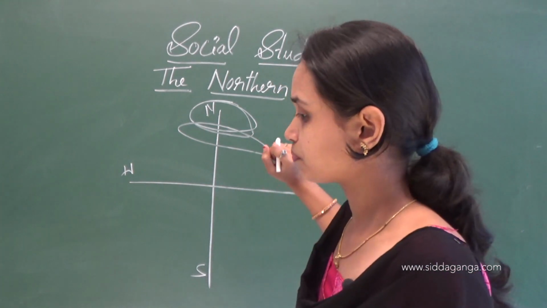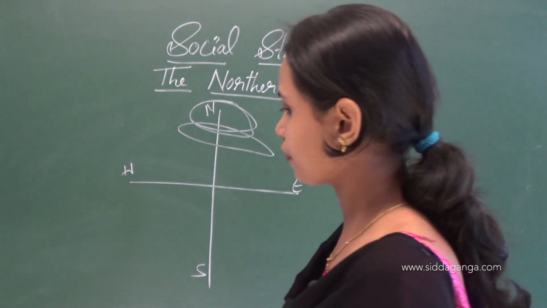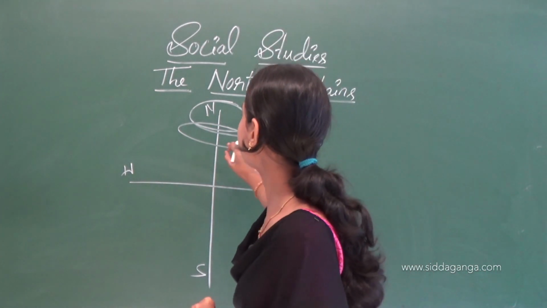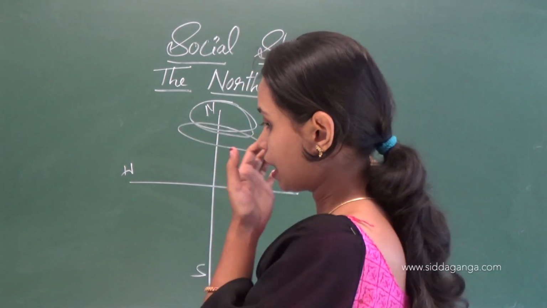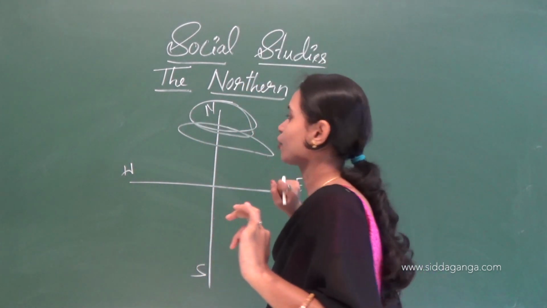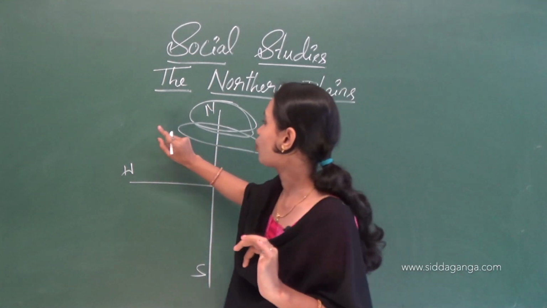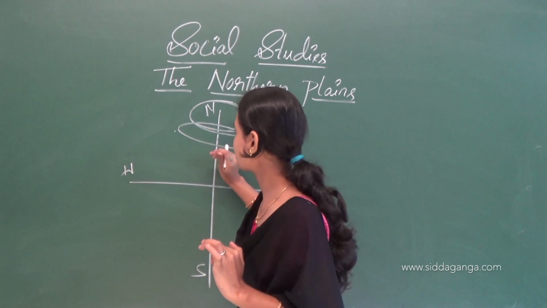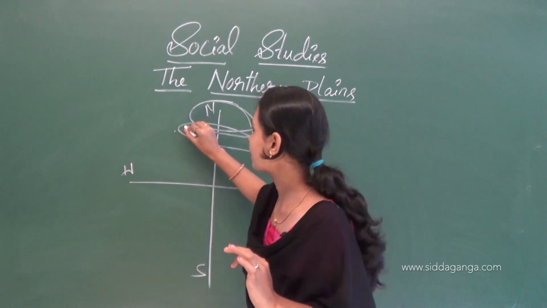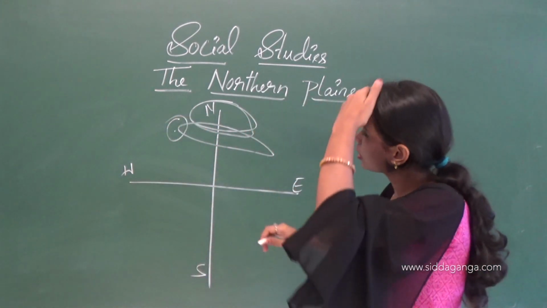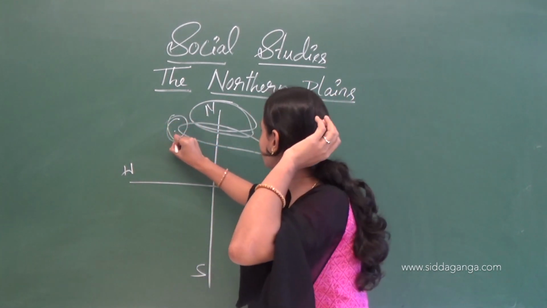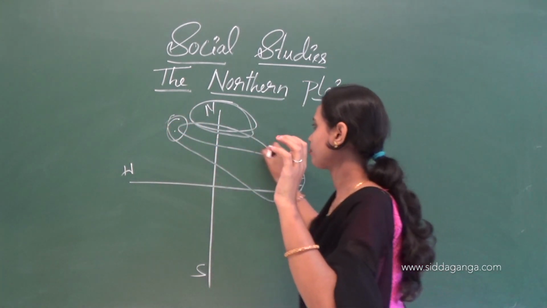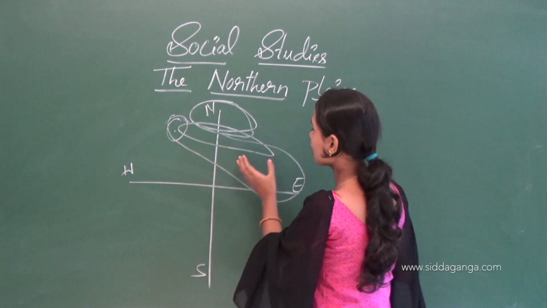So here it stretches from Punjab in the west to Assam in the east. The northern plains start from Punjab, and then it stretches to Assam.